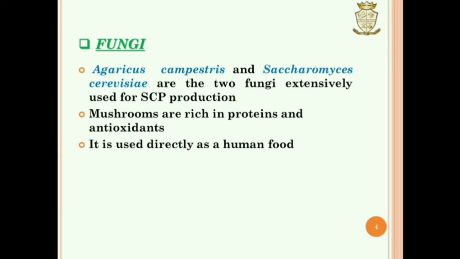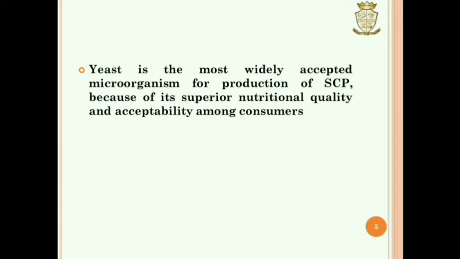Next is fungi. Agaricus campestris and Saccharomyces cerevisiae are the two important fungi used for SCP production. Mushrooms are rich in proteins and antioxidants. It is used directly as a human food. Yeast is the most widely accepted microorganism for production of SCP because of its superior nutritional quality and acceptability.